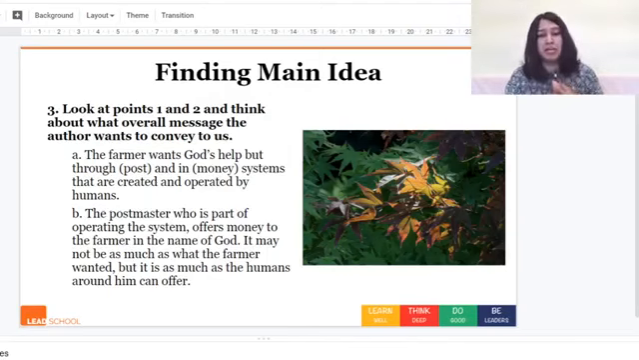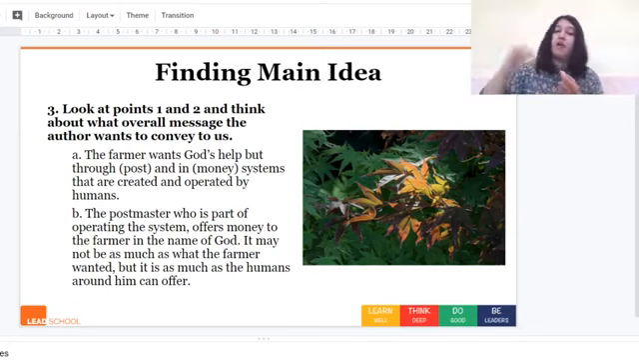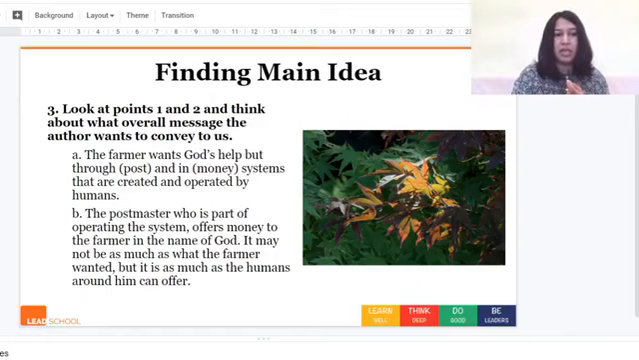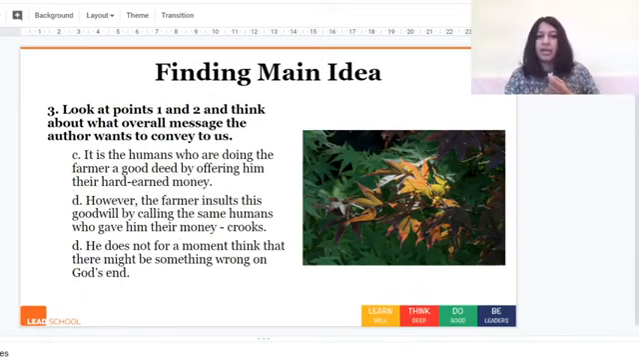Second is the postmaster, who is part of operating the system, offers money to the farmer in the name of God. So it may not have been as much as what the farmer wanted, but it is as much as the humans around him can offer. Then it is humans who are doing the farmer a good deed by offering him their hard-earned money. So these are human beings who have worked, they are doing their jobs and they are earning this money.